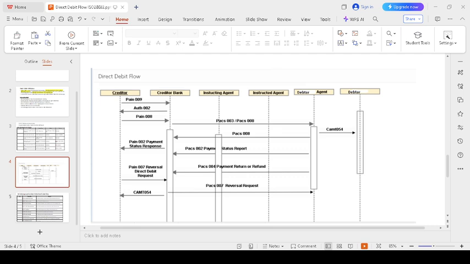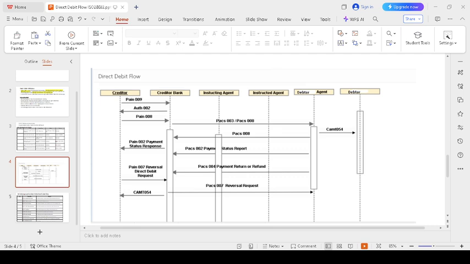After that, when the bill cycle arrives, the creditor generates the pain 008 to the creditor bank, and the creditor bank converts the message to pacs 3 or pacs 8 according to the debtor bank's convenience. After that it reaches the debtor agent. Once the debtor agent sends the response to the debtor, the debtor sees it in their front end and makes the payment. After that they get the CAMT 054, which is a confirmation of the payment.